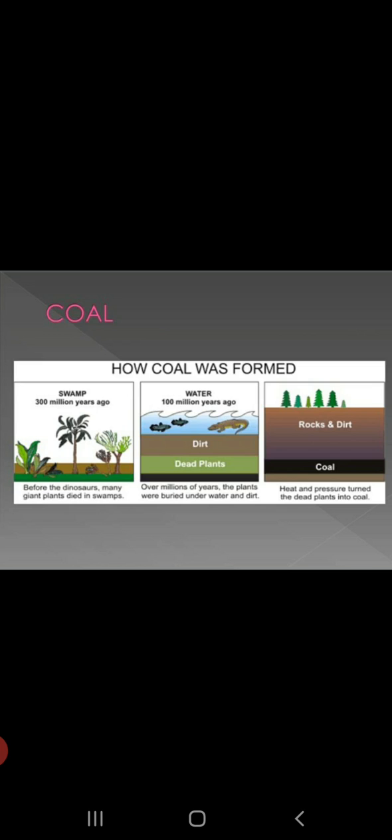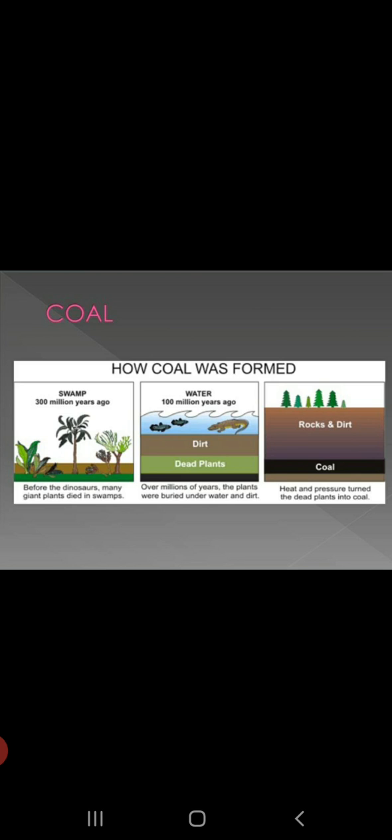Coal is, children, actually formed from the dead remains of trees and other plants that lived 300 to 400 million years ago. Yes, so हम ये जो coal form होता है, it is actually the plants that got buried, plants and trees which got buried under the earth. Under high temperature and pressure, they got converted into coal. Yeah, it is believed that dead plants were covered by rocks and soil and they were decomposed by the bacteria.